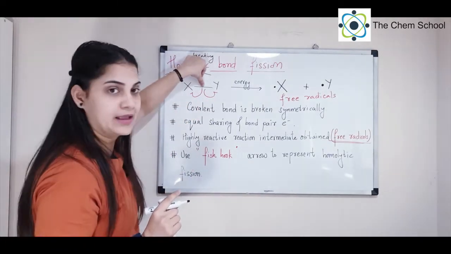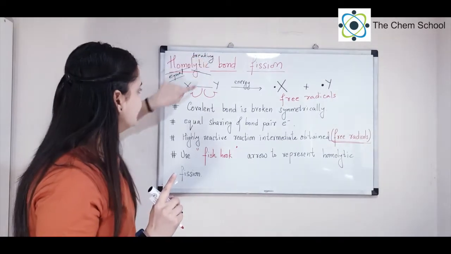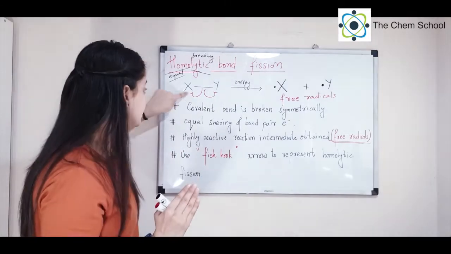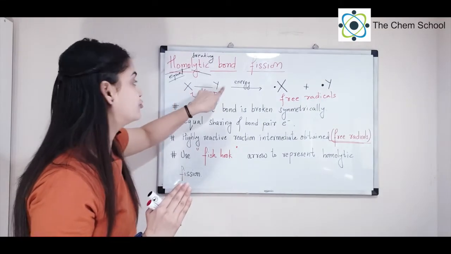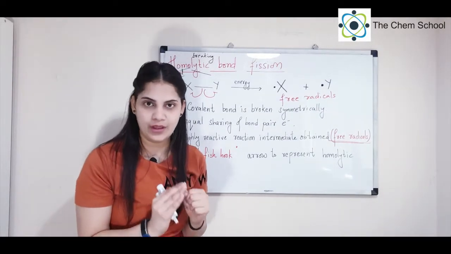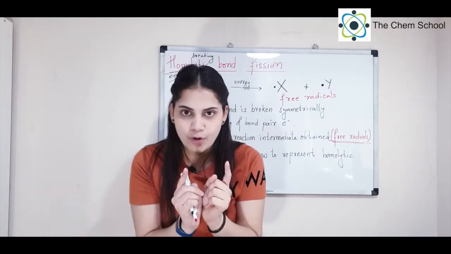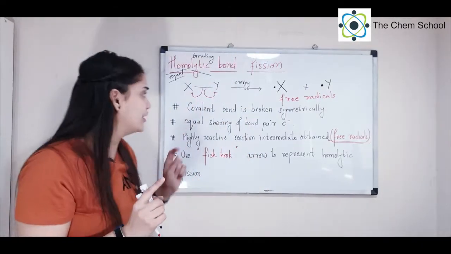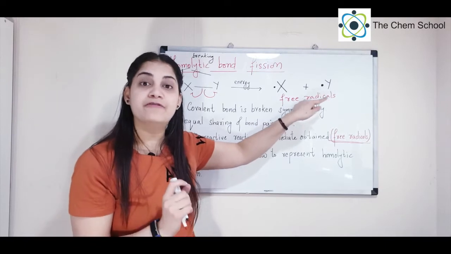That is what has happened here. This bond has 2 electrons, and when it breaks, half of the total shared electrons moves to X. So from 2, 1 electron will move to X, and 1 electron will move to Y. That is the reason we are using the half arrow. One quick revision: homolytic fission is equal breaking of a bond, or equal sharing of electrons when the bond is getting broken. The arrow you use is a fish hook arrow, and the species you get is a free radical.